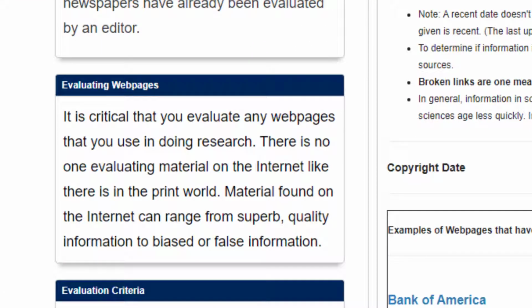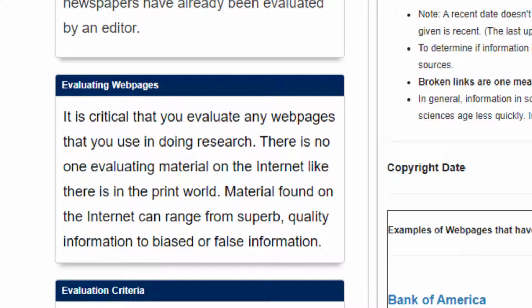But on the internet, there is nobody doing evaluation of web pages. So it's critical that you evaluate any web pages that you use in doing research. There is no one evaluating material on the internet like there is in the print world. Material found on the internet can range from superb quality information to very biased or false information.